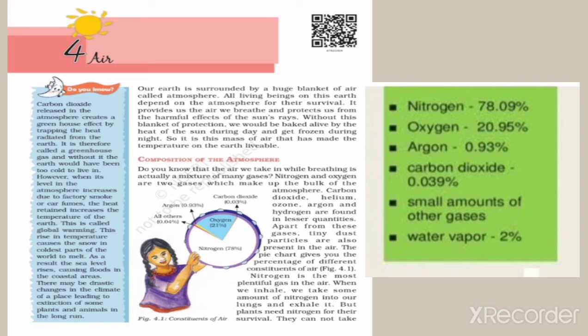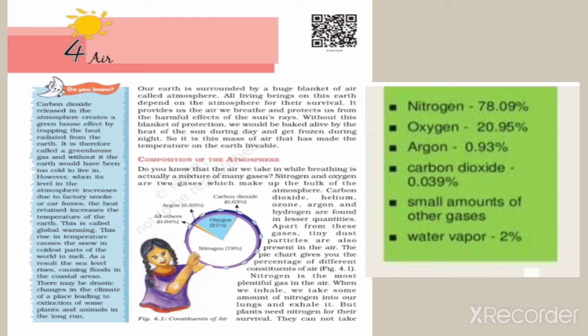Without this blanket of protection, we would be baked alive by the heat of the sun during the day and get frozen at night. So the atmosphere is a layer of the Earth that protects us from the extreme heat as well as from the extreme cold.